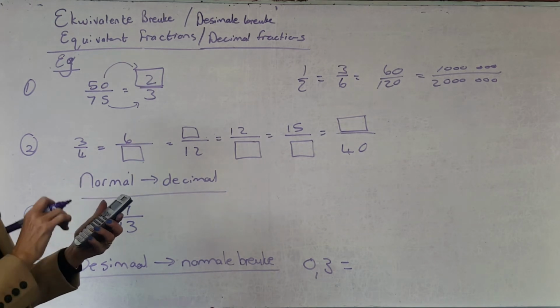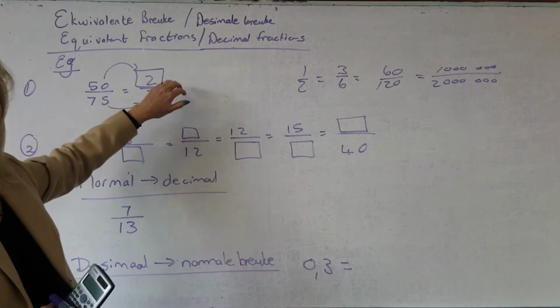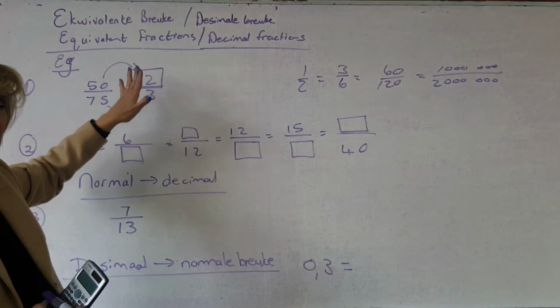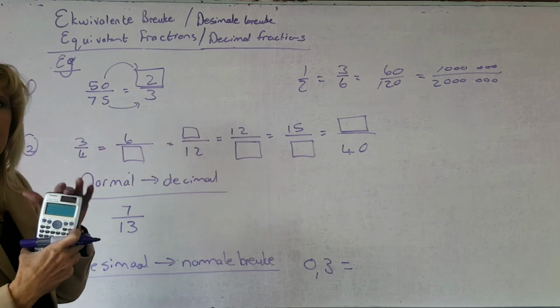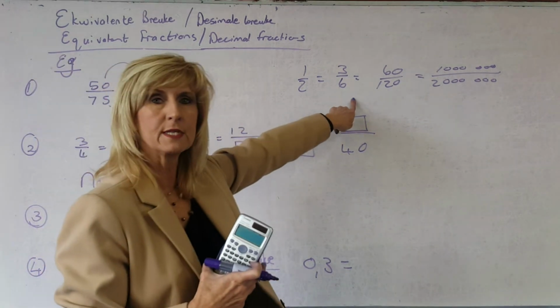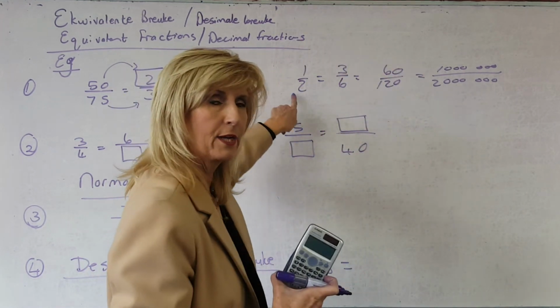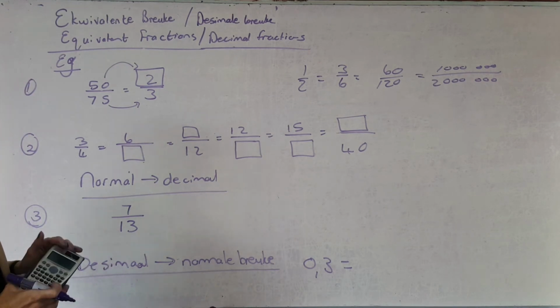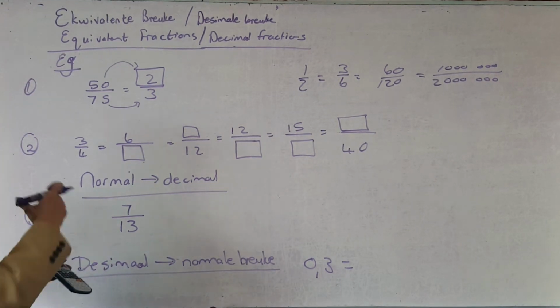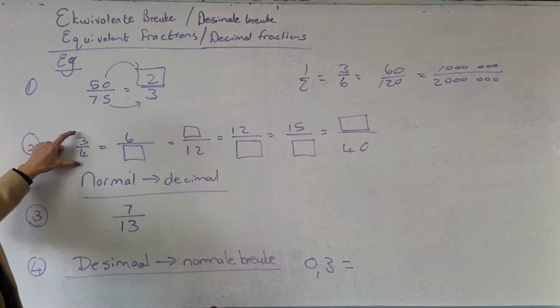Now it's not always going to work, but with the calculator, if you put in the fraction 50 at the top, 75 at the bottom and press equal, it gave you 2 over 3 because that's the simplest form. So only if it's the simplest form will this give it to you, because your calculator will never give it to you like 3 over 6, it'll always give it 1 over 2. It won't give 60 over 100, it'll take it back to the simplest form. Good, so in daai geval kon jy yourself gaan help. Like in this one, the calculator won't give all these answers. This is the most simplest one.